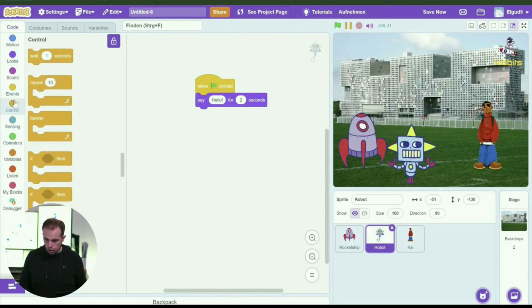It's under control, and it's called wait. So we plug it right here, and we set it to 3 seconds, because Kai speaks for three seconds. And now the robot can reply, and he's going to say,